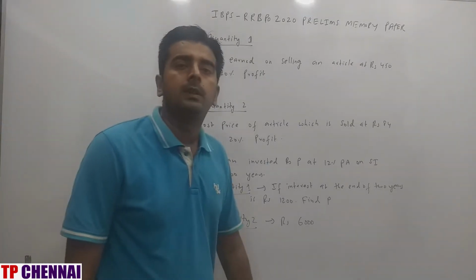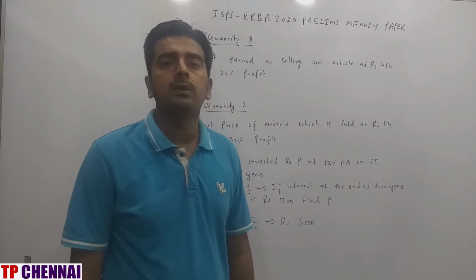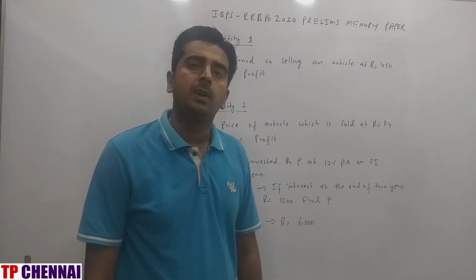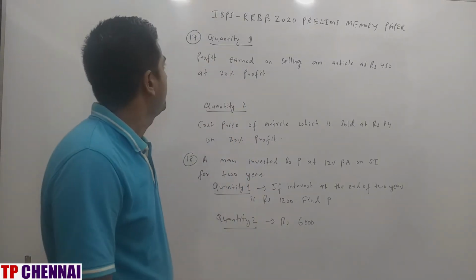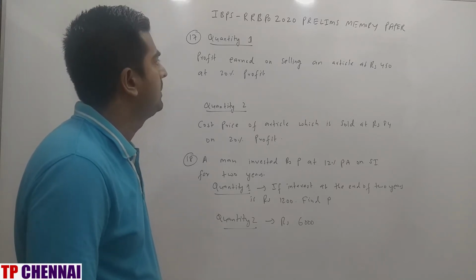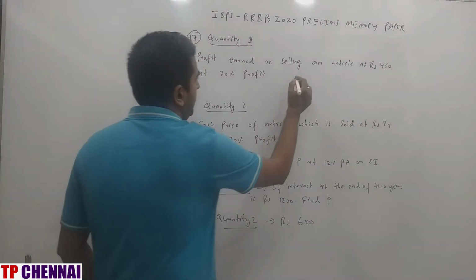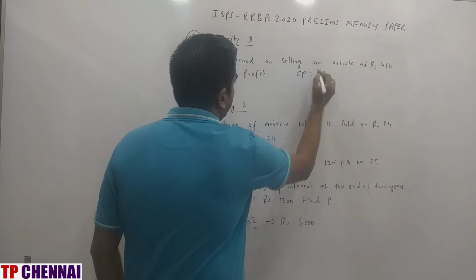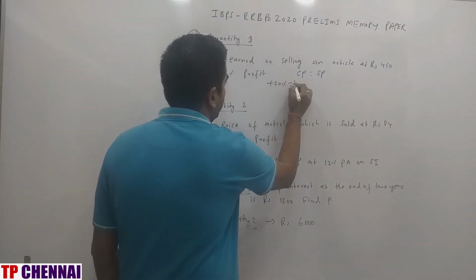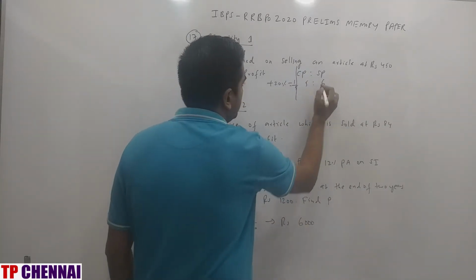So I hope you are clear with the previous set of DI. Now we will see 4 to 5 questions of quantity 1 and quantity 2, which they have asked in the RRB PO prelims level examination. First one, quantity 1: profit earned on selling an article at rupees 450 at 20% profit. So they are asking profit here, right? So CP and SP I am writing here. 20% fraction value is how much? 1 by 5. 5 is CP, 1 is profit, 6 is SP.